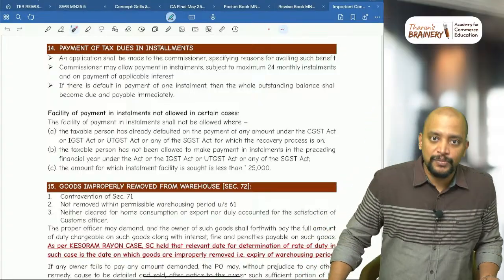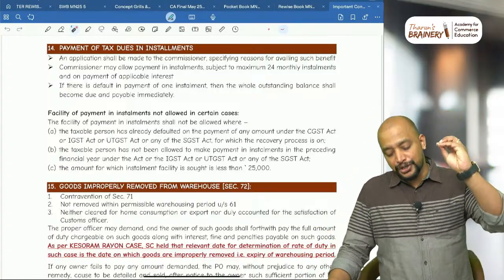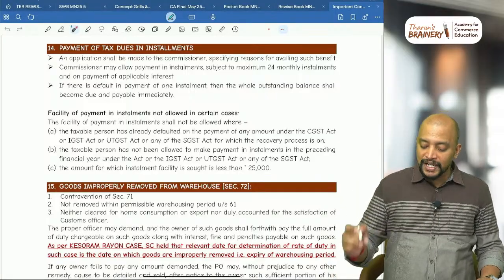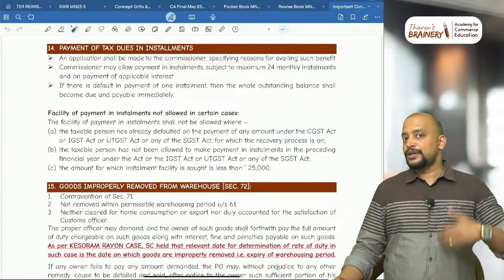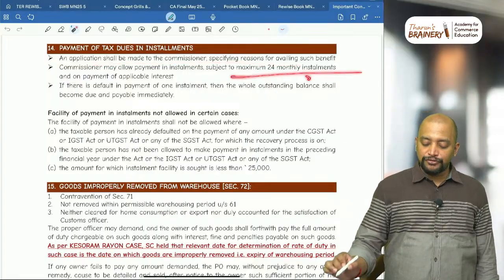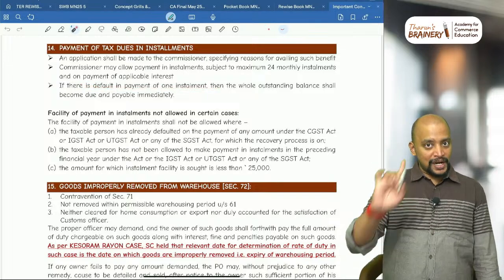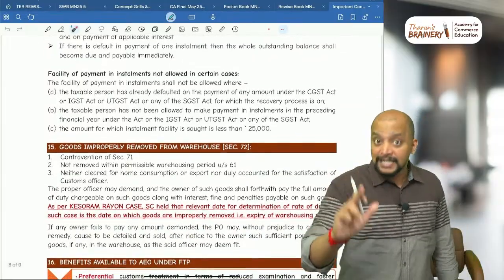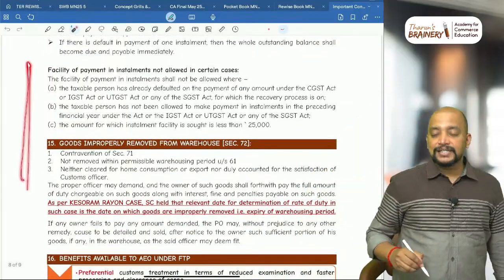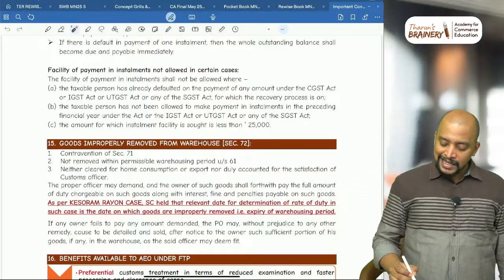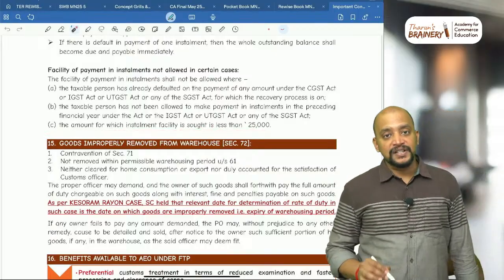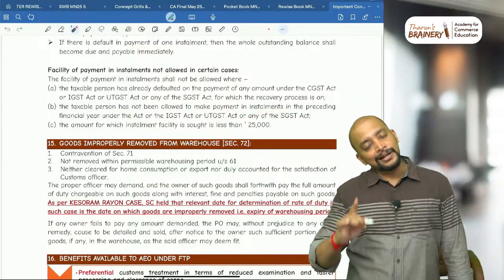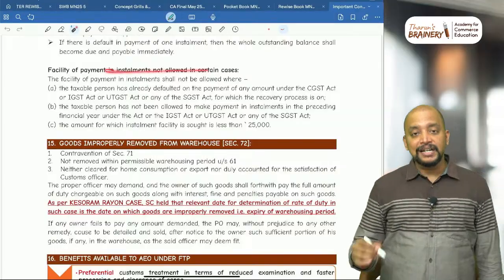Generally there is an installment facility, that is, the moment adjudication order is passed, we can ask for installment facility. How many EMIs are possible? Up to 24 EMIs. An application shall be made to the commissioner and maximum 24 EMIs. If there is a default in payment of one installment, then the whole outstanding balance shall become due and payable immediately. But in some cases, facility of installment not allowed. 25,000: the amount for which installment facility is sought is less than 25,000, not equal to 25,000, less than 25,000. Then installment facility we cannot go for.